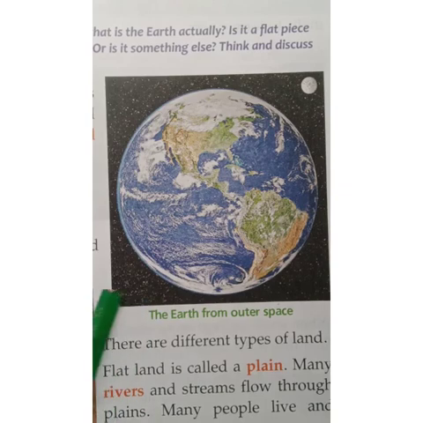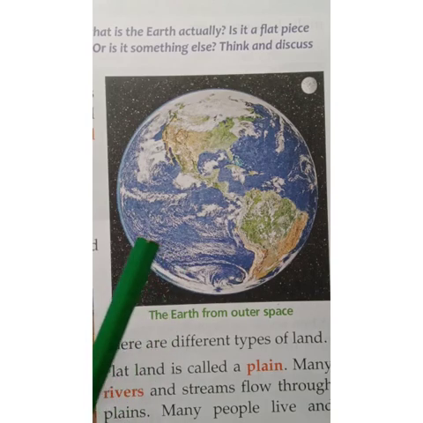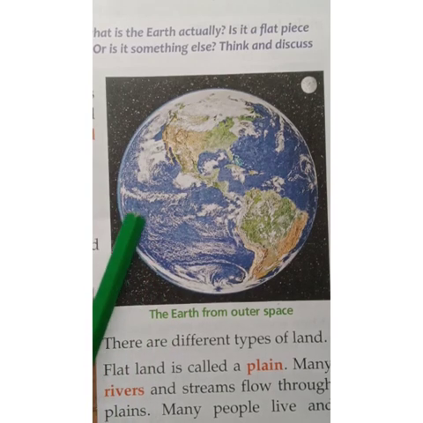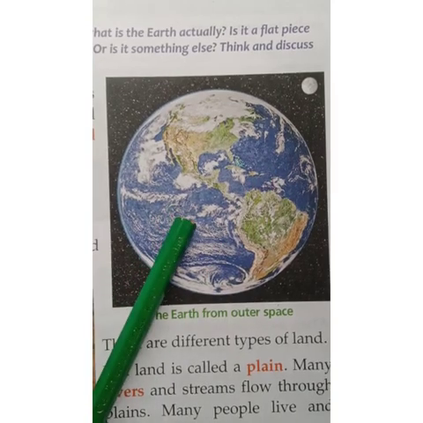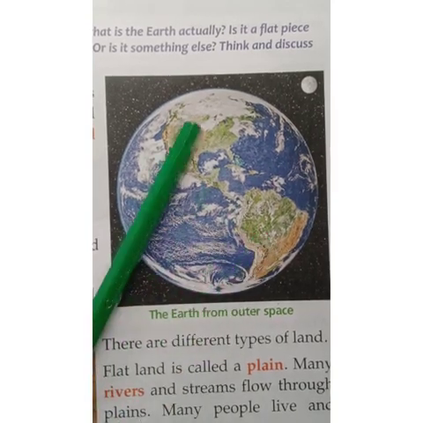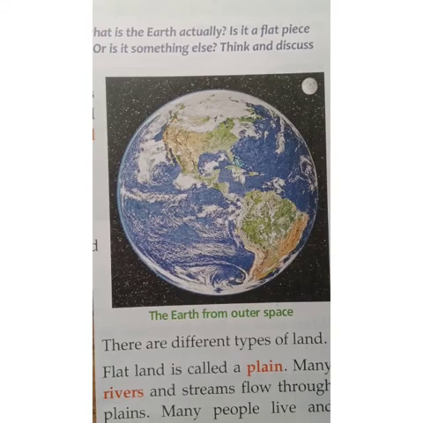So you can see here about 3/4 of the earth is covered with water and 1/4 by land. So that's why earth is also called a blue planet, because of the abundant water on the earth's surface, it appears blue, right?